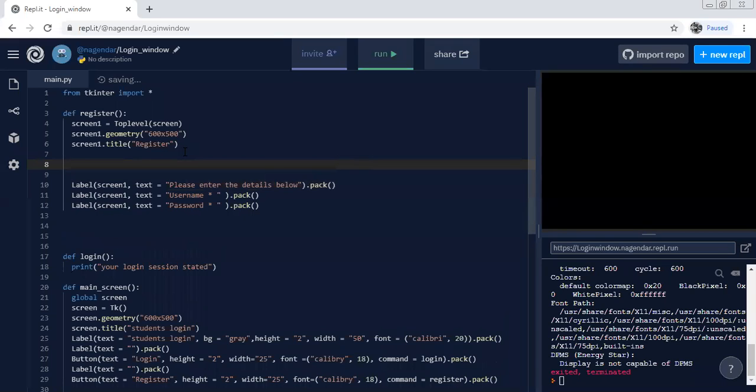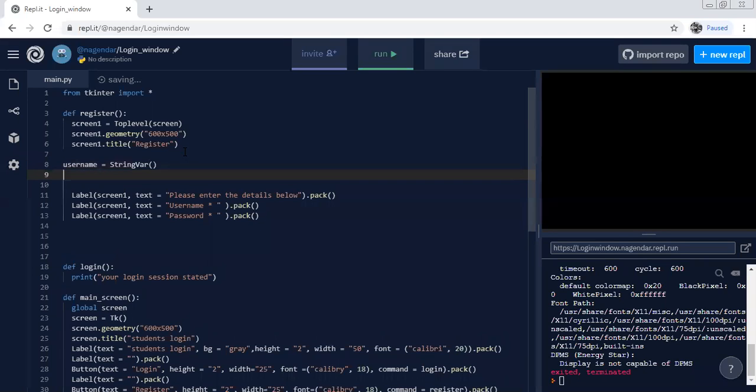So here username equals string variable, because you are entering something. While entering the username and password, the kind of data needs to be mentioned, otherwise there will be a problem. So it needs to access the string variable function.